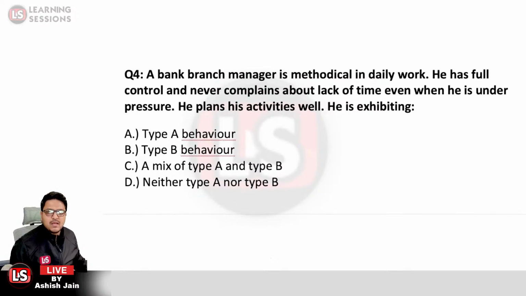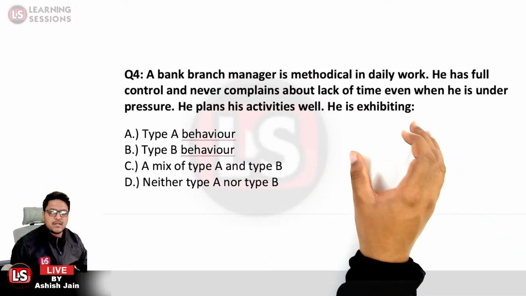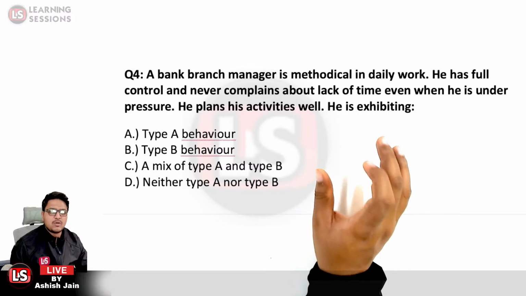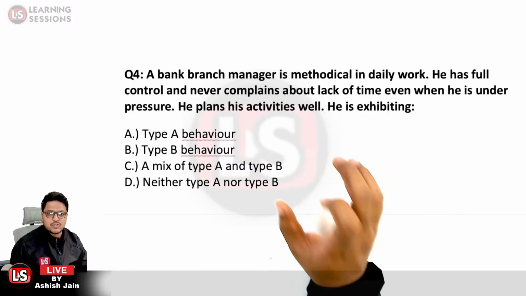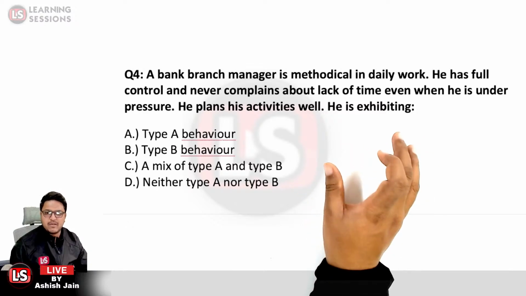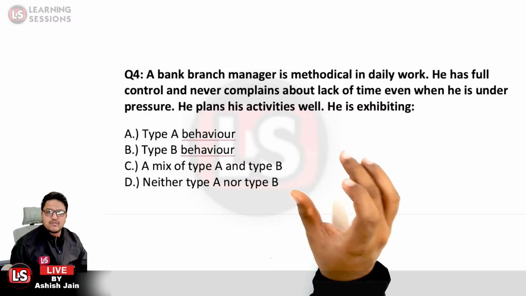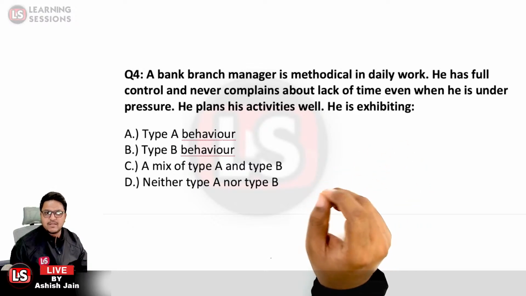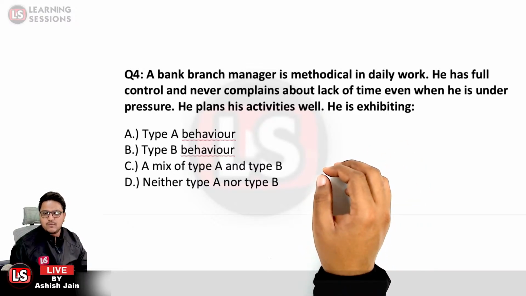Next question says, a bank manager is methodical in daily work. He has full control and never complains about lack of time even when he is under pressure. He plans his activities well. He is exhibiting what behavior? Type A behavior or type B behavior? A mix of type A, type B, or neither type A nor type B. So which one would be the right answer?